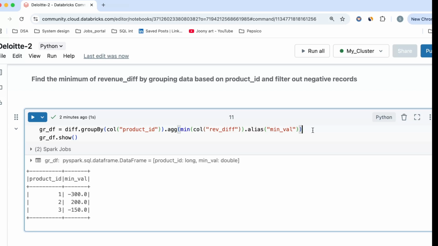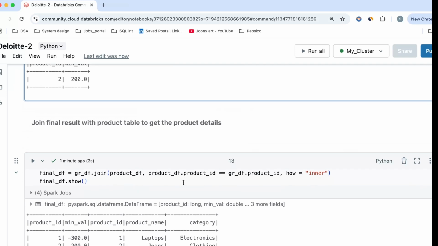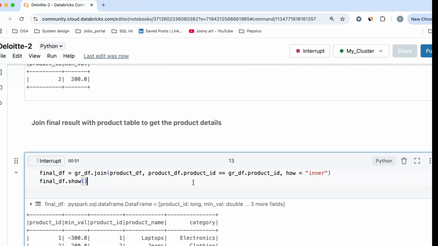So for that, I will do a filter operation. I have done the filter here and I have filtered it with minimum value wherever it is greater than 0. Once you group it, don't forget to go ahead and filter the data set. Once you have filtered the data set, this is my product ID, which I need the result from joining the operation. Now let me rerun this particular command. It will give me one result data set.